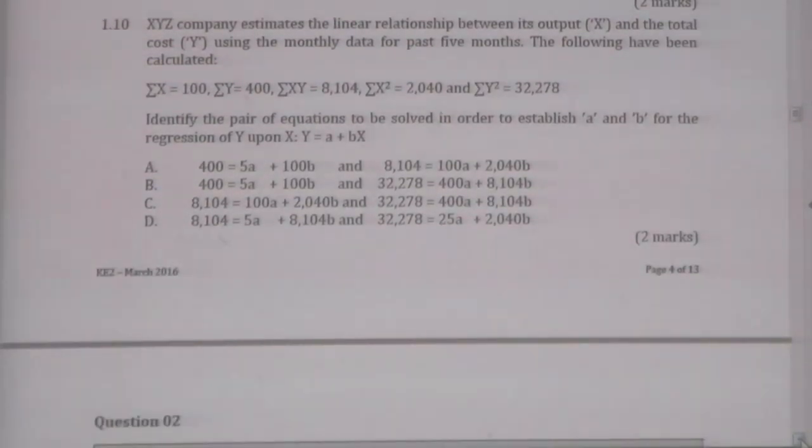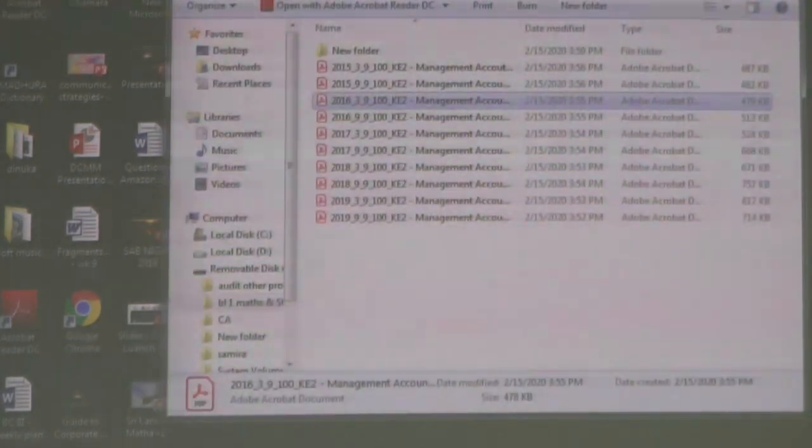Now 1.10, this is another question relating to time series analysis and linear regression, both chapters 11 and 12. This is an MCQ question relating to chapters 11 and 12, right? Give me one minute to get the answer sheet also, then we can easily compare both.